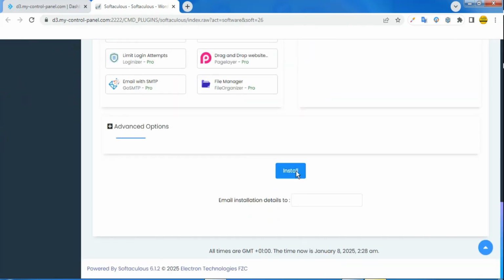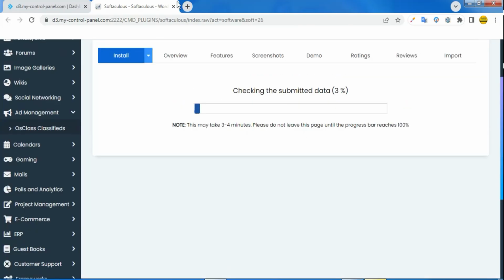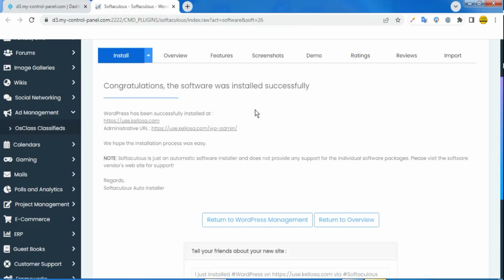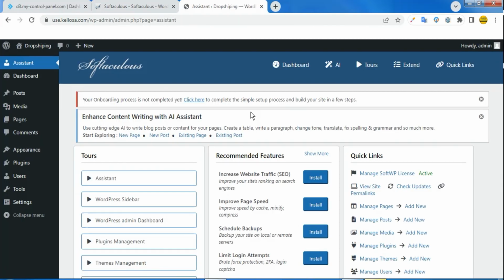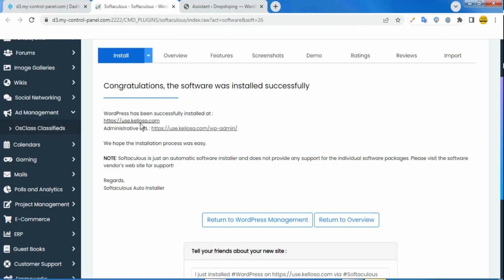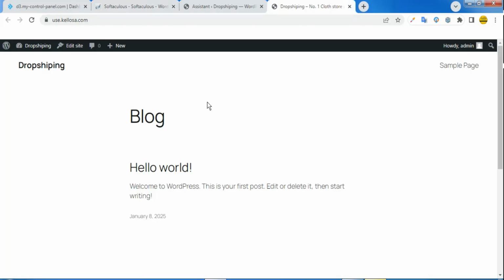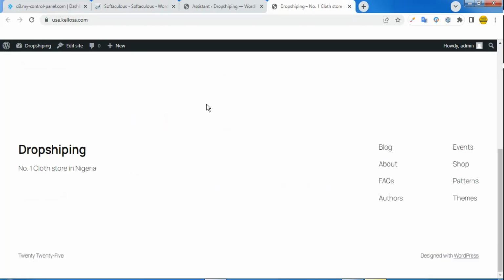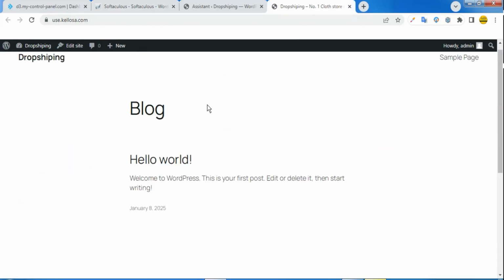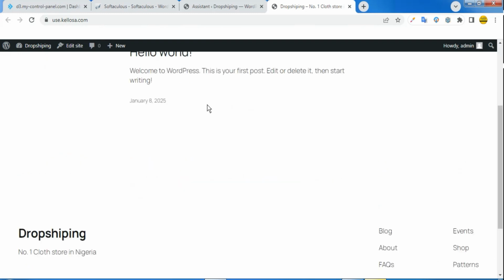So I'm going to install my WordPress, and after installation I'm going to click from right here to be able to log into the admin dashboard. So this is the WordPress admin dashboard, and if I go back, this is simply the front end of our website. If you notice, our website is just as blank as possible.